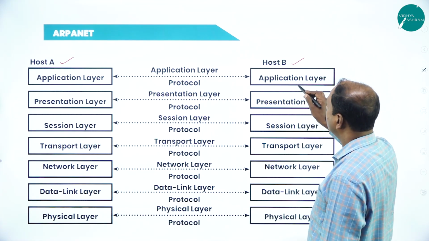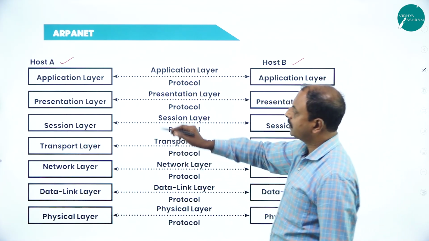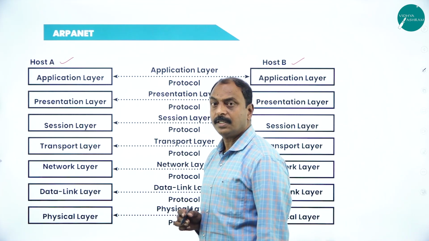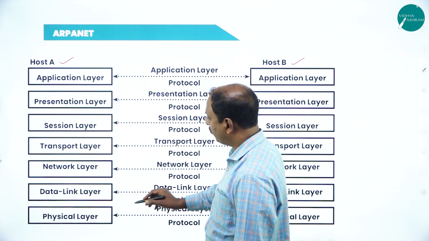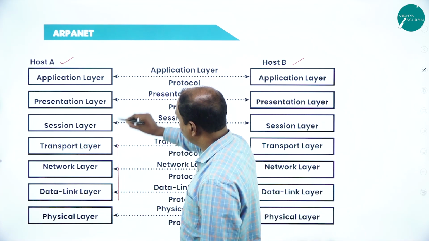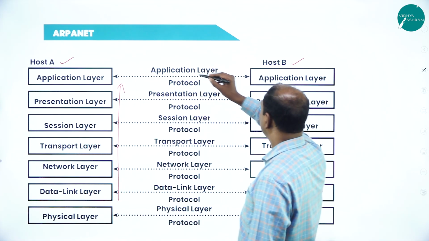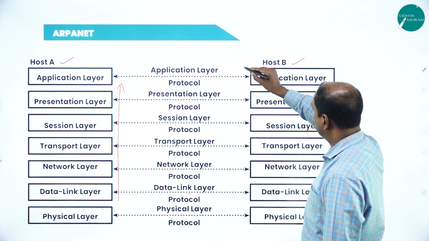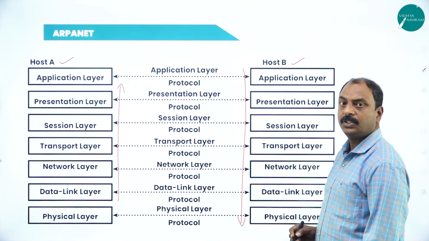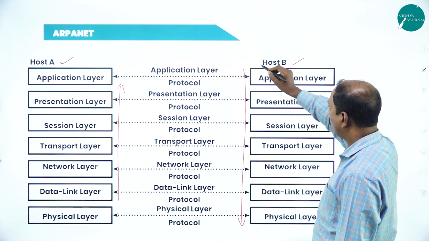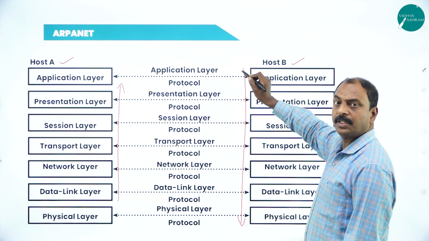So if there are 2 computers on the network, this is how it works. The data is transmitted from the application layer of the host computer, through the physical layer and the network, and reaches the physical layer and then the application layer of the destination computer.